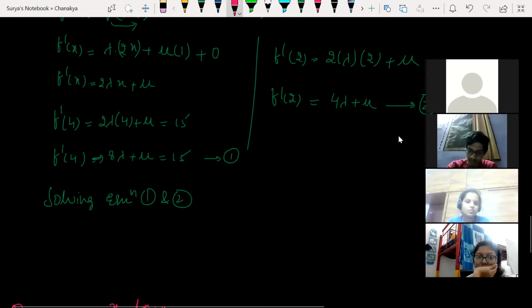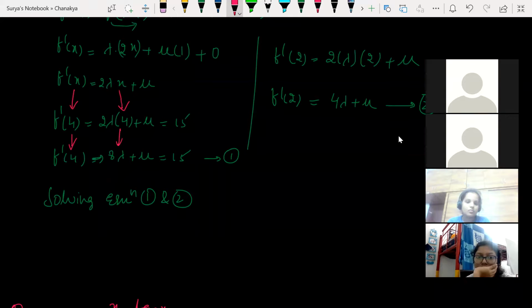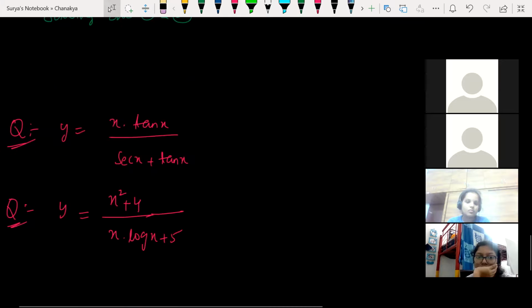So did you understand how I'm writing this? In place of x, I'm substituting 4. That's all. So 2 lambda into 4 gives me 8 lambda plus mu is equal to 15. Clear? So solving equations number 1 and 2.